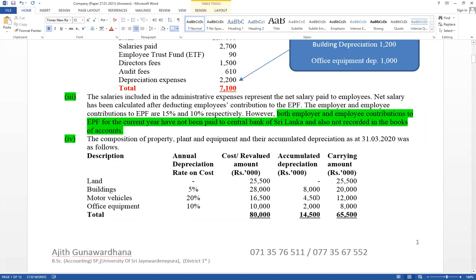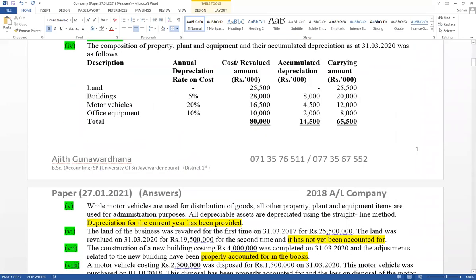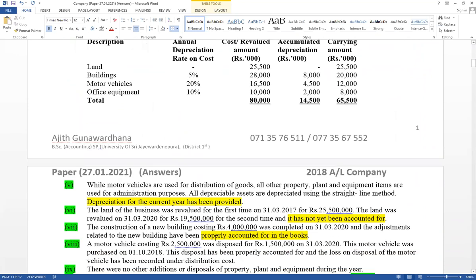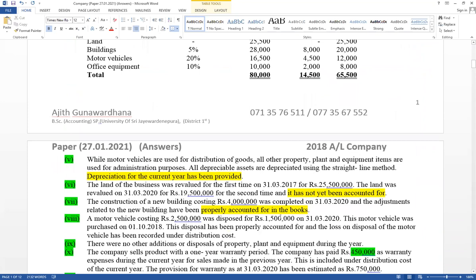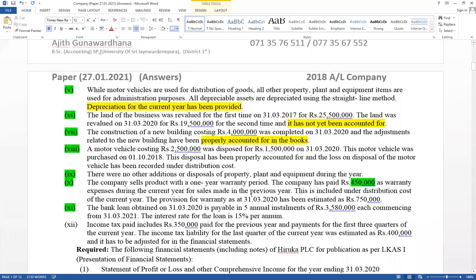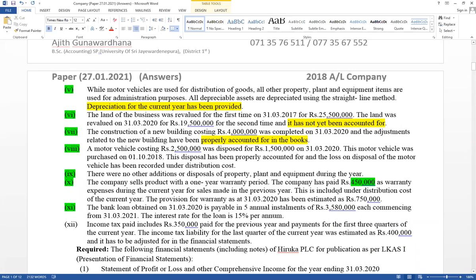Read related adjustment. Very important, property, plant and equipment. And land, it has given second time revaluation. Relevant for building, construction completed end of the year. And motor vehicle relevant for disposal recorded, but disposal loss erroneously included under distribution expense. And warranty adjustment, very, very important. Opening balance also given. Think about under provision, over provision also. Bank loan also should be recognized separately as current and non-current. And last one, income tax adjustment.